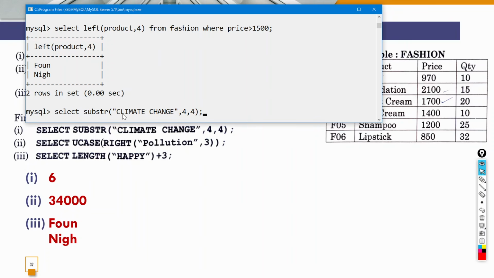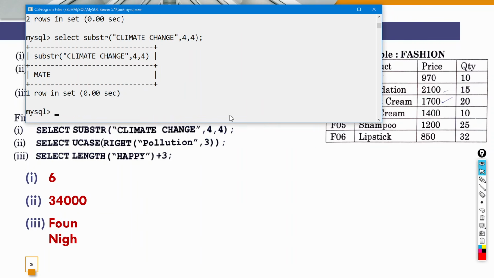So यहाँ पे 1 2 3 4, तो फोर्थ पे आएगा, M पे आएगा एंड 4 कैरेक्टर्स आएगा, तो आंसर शुड बी MATE. The next is select UCase, then write, then after that double quotes में we have pollution, then comma 3, then double parenthesis close semicolon. Now what it will do is right से 3 कैरेक्टर उठाओ तो ION एंड उसको कैपिटल लेटर्स में कन्वर्ट कर देंगे, तो it will display ION in capital letters.